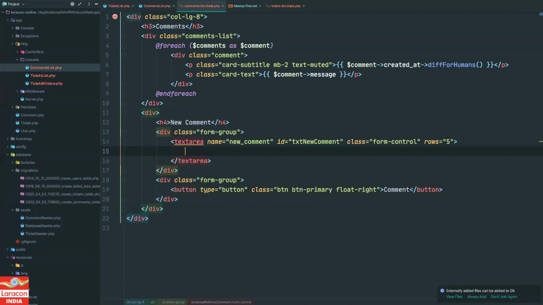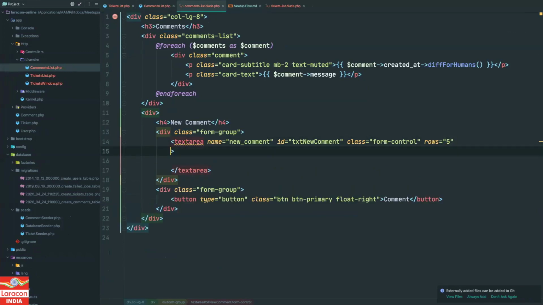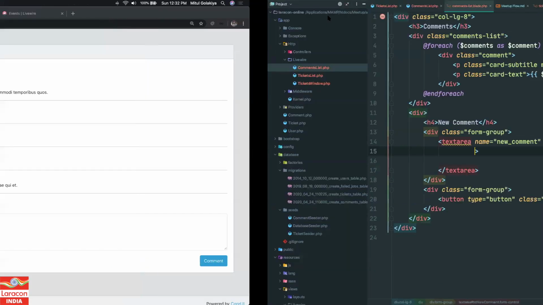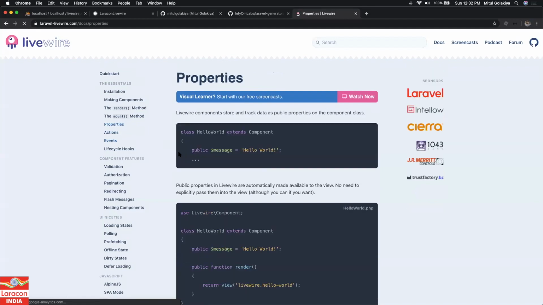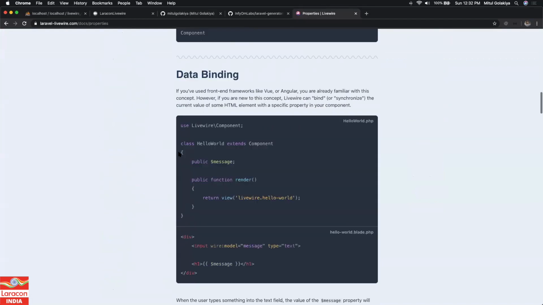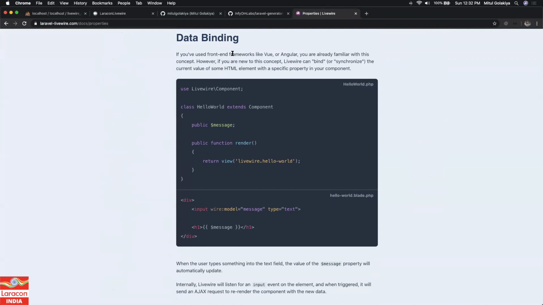Let's see how we can make this work. If you can see in the documentation over here, in data binding, I think in the properties, initializing, yes, data binding. How you can do data binding, just like in Vue you do something like v-model, the same way you can do it in Laravel. I can define one public property over here, then I can define the model, and when I change a text, it will automatically update it.